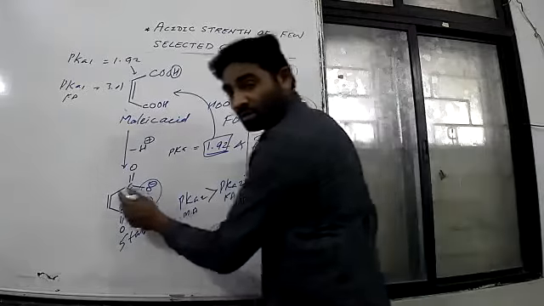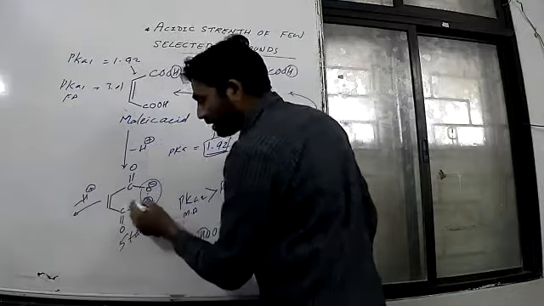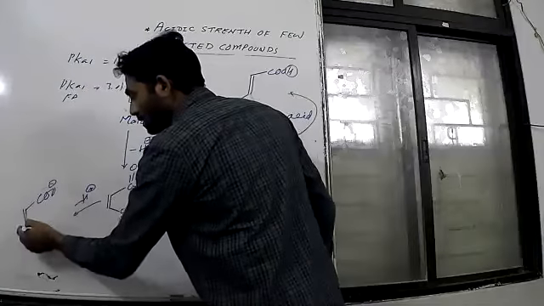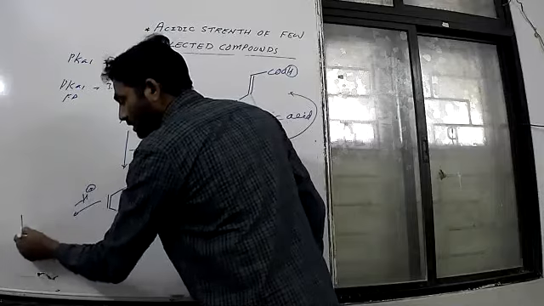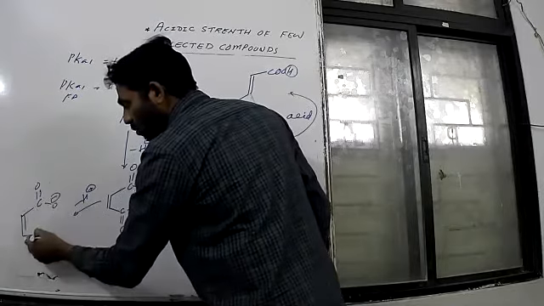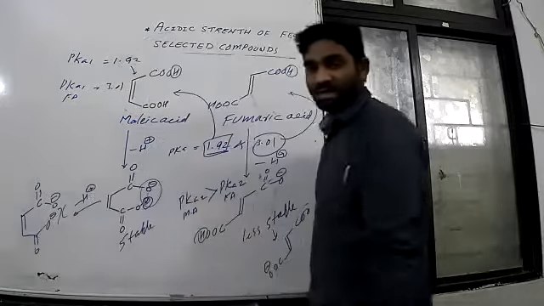While when we remove the second H plus from this one, there is a formation of two COO minus which are in close vicinity, and therefore a repulsion will take place.